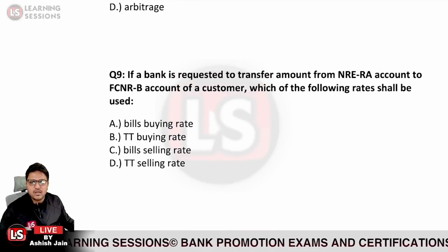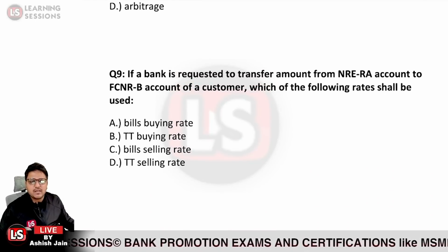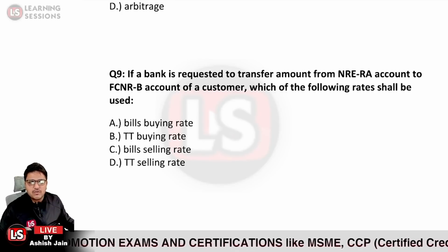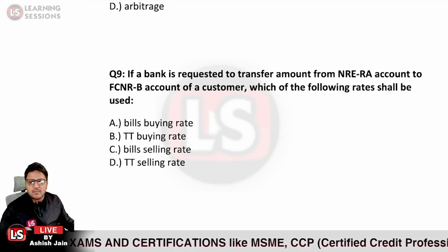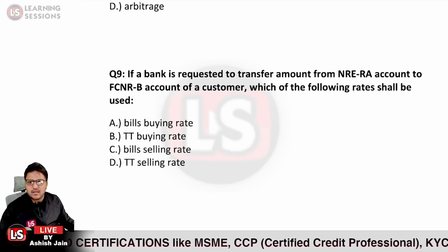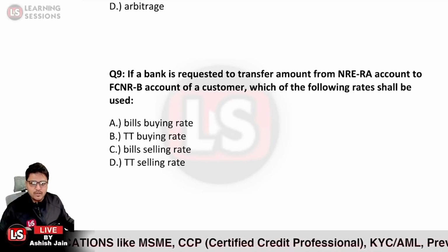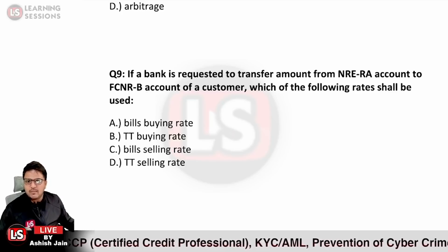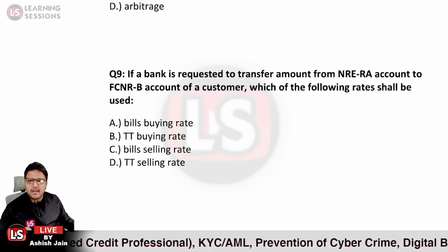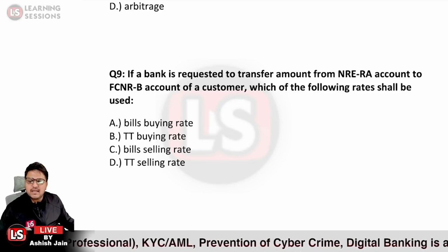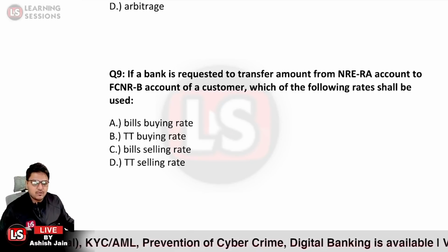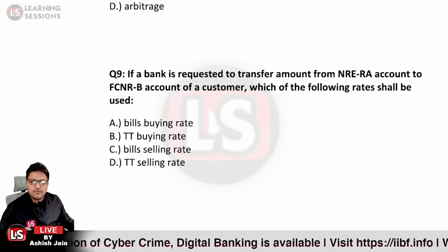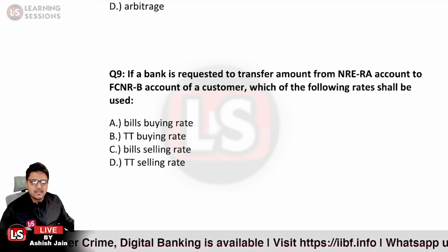Next question says: if a bank is requested to transfer an amount from an NRE rupee account, non-resident external rupee account, to the FCNR bank account, that is foreign currency non-resident bank account, of a customer, which of the following rates shall be used? Bills buying rate, TT buying rate, bills selling rate, TT selling rate. What would be the answer? Try to understand the question first, and kindly answer at the earliest.